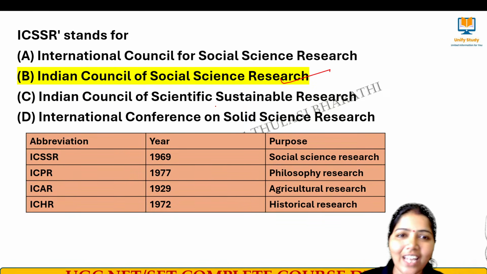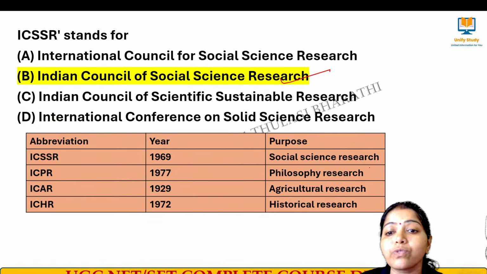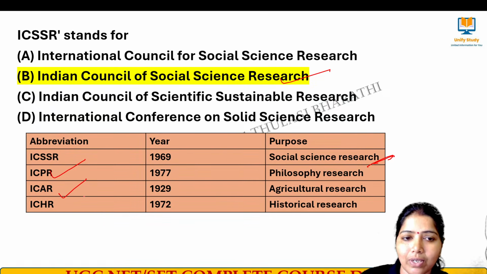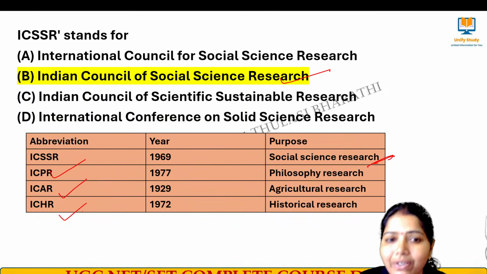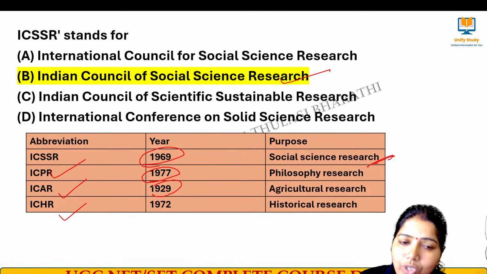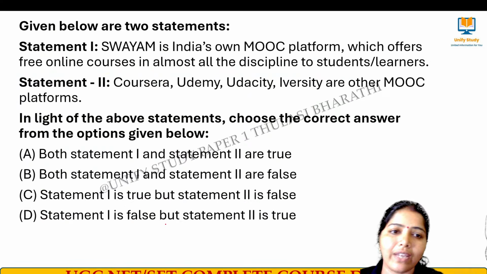It is mainly meant for providing funds for social science research. Apart from this, we have ICPR, Indian Council for Philosophical Research, Indian Council for Agricultural Research, and Indian Council for Historical Research. The establishment years are also given. You can take it down in your notes. ICSSR started in 1969, ICPR 1977, ICAR, that is Agricultural Research, 1929, and ICHR 1972. Very good. Next question.